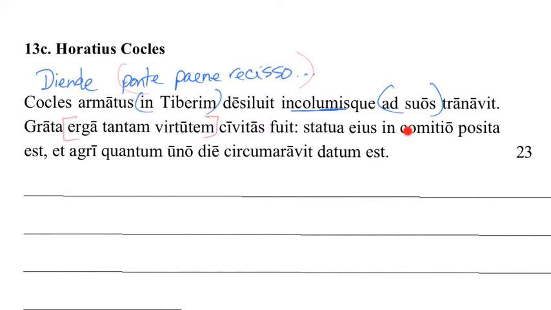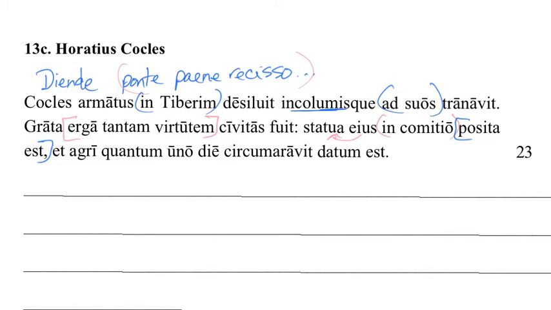Statua eius in comitio posita est, et agri quantum uno die circumaravit datum est. Okay, oh look, a statue. And what about the statue? Well, it's there. And then we have our perfect passive verb. So, subject, verb. The statue was put, a statue of him was put there. But the next part is cool because not only does he get a statue, but they give him this, but he kind of has to work for it, which is kind of lame because I think he just saved the world. Okay, the subject here is quantum.